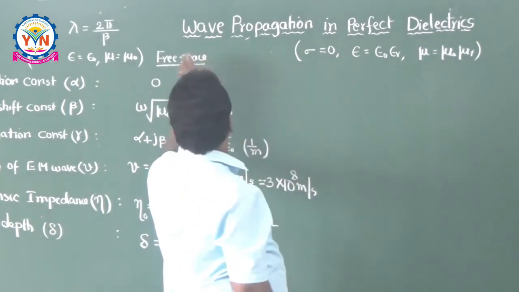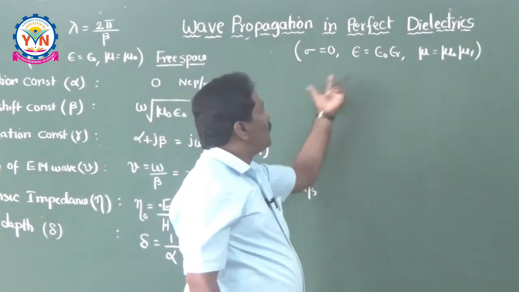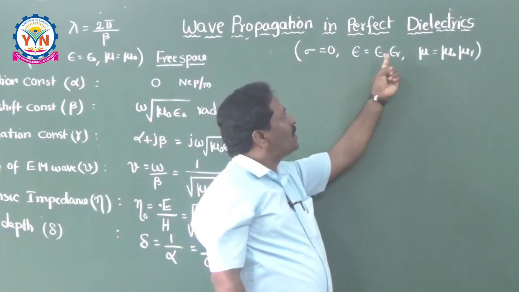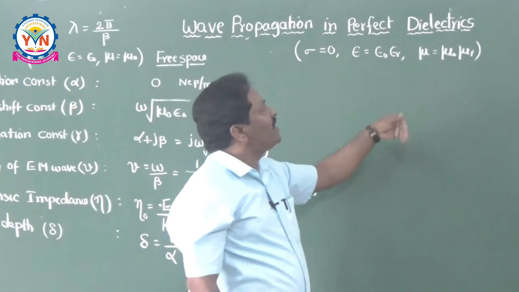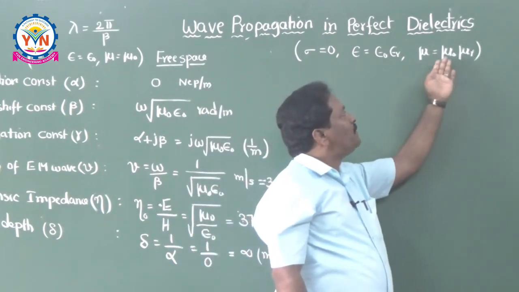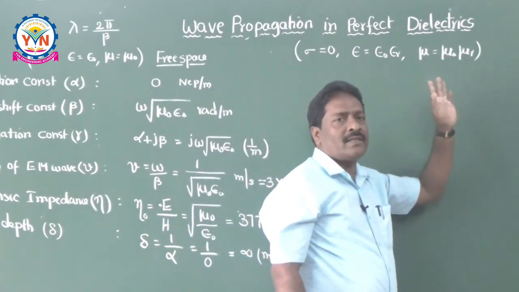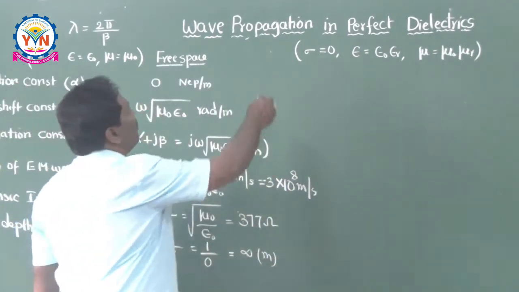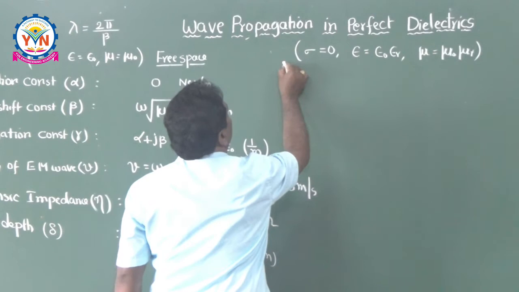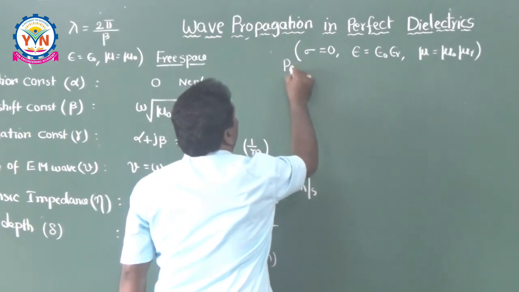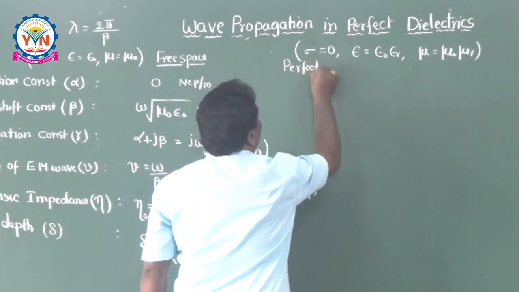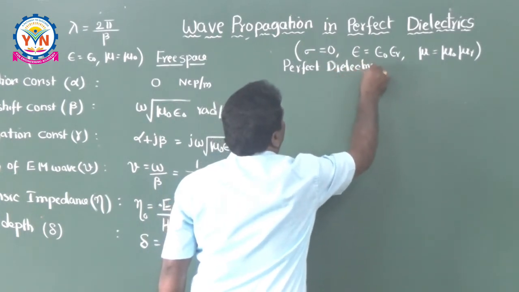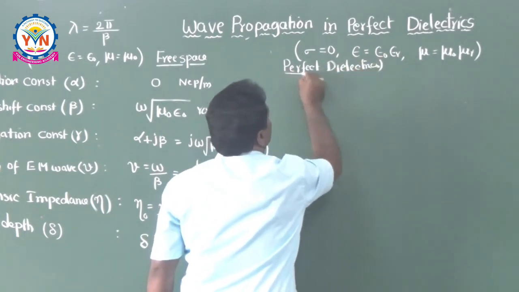Wherever you are having epsilon naught in the formulas, you have to replace it with epsilon naught into epsilon r, and wherever there is mu, it should be replaced with mu naught into mu r. Very simple. So I am writing all these parameters for the perfect dielectrics, because we are seeing the wave propagation in perfect dielectrics.